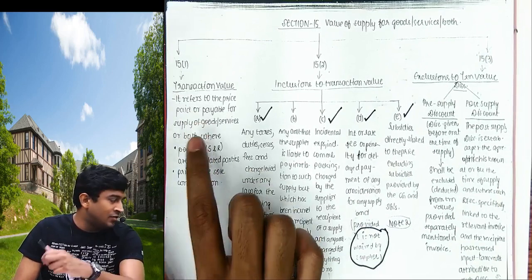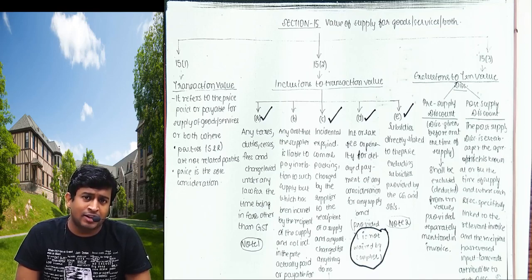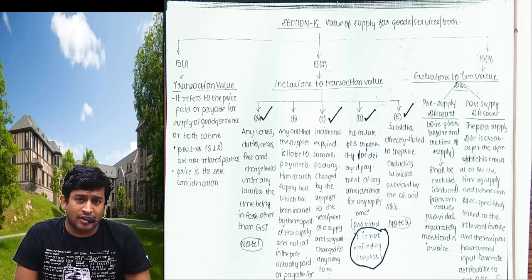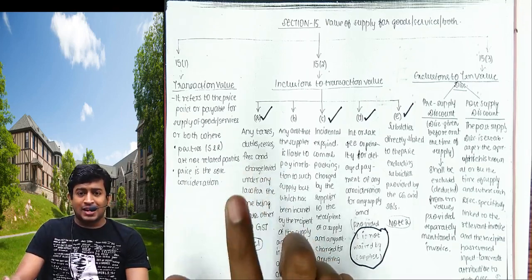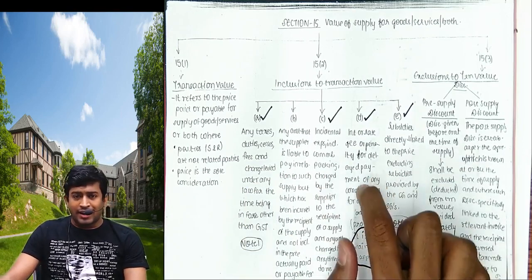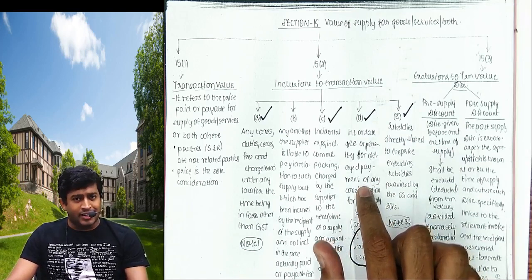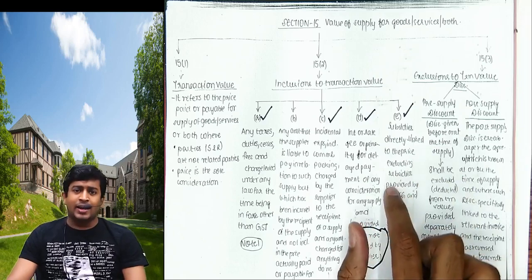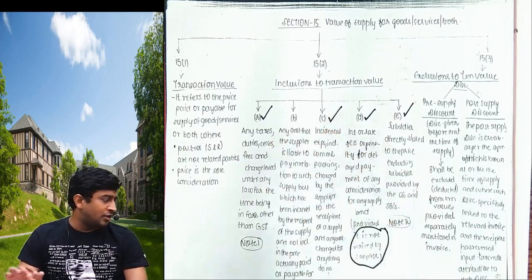Section 15 subsection 1 says, आप जो भी बिल में ऐड करें उसको ट्रांजैक्शन वैल्यू बोलते. Whatever you are adding in the bill for the value of goods and services, whatever you charge in the bill for audit fee, that is called transaction value, provided the parties are not related and price is the sole consideration. We add 4 items as of now. Taxes other than GST, all incidental expenses which are incurred by the supplier, any interest, any extra amount you're collecting later on, that amount also will be taken and on that GST also will be added, and any subsidy other than government shall be added. Just read once before we go to B for ball. Chalo jaldi.